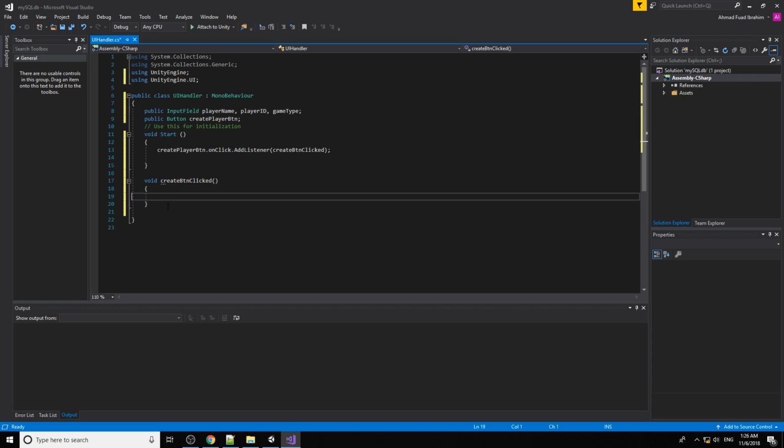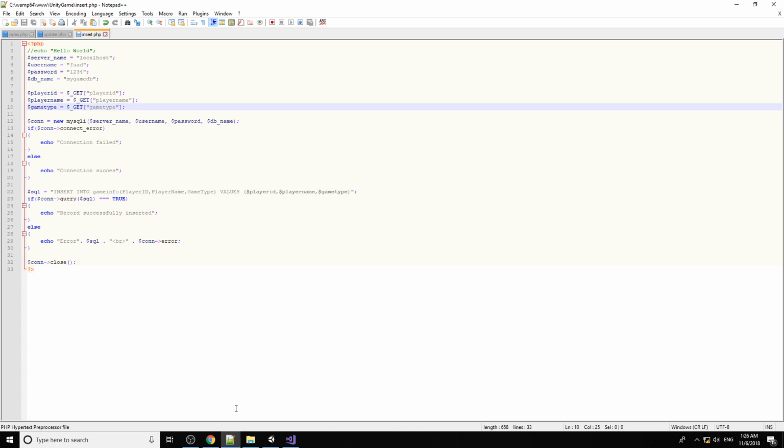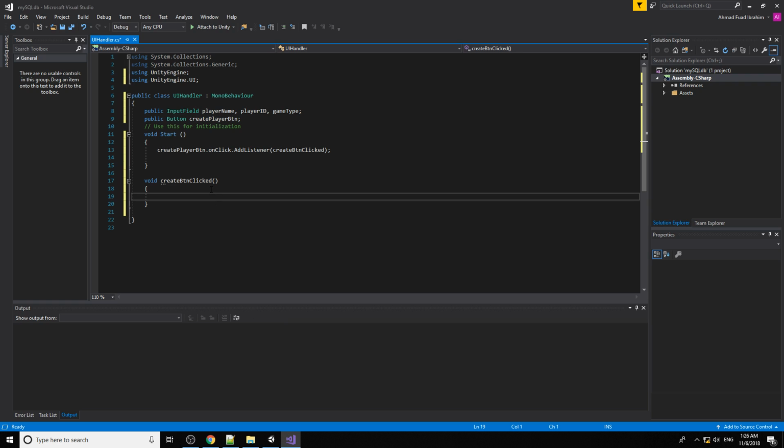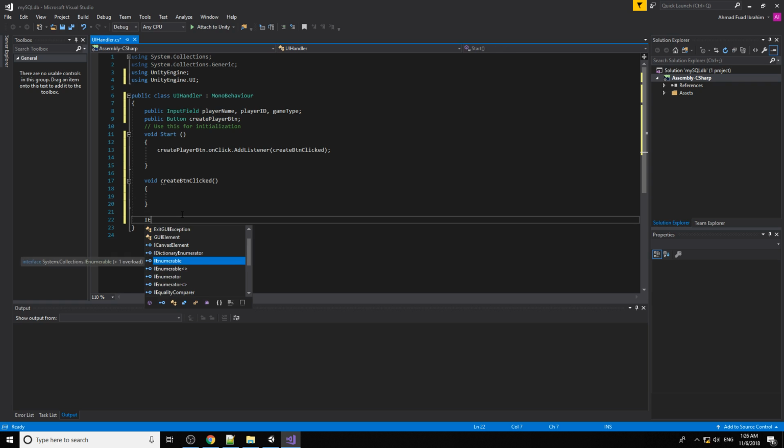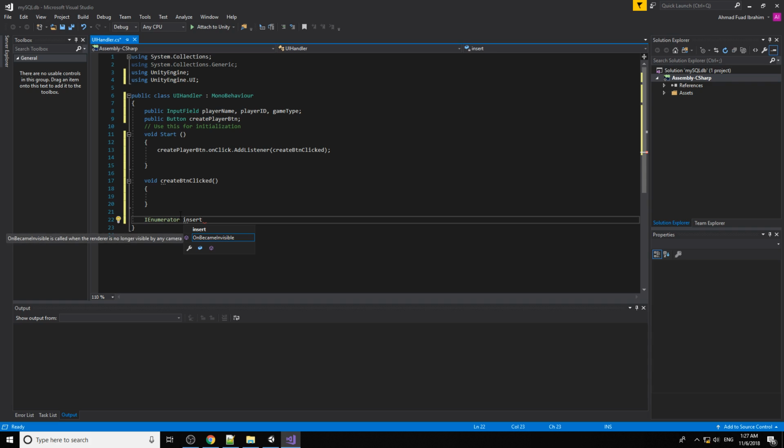For example, when we call that function to the HTTP request, it waits until there is a returned value. We don't proceed to the next step until we have the result, so that's why we use an IEnumerator. So IEnumerator, update, not update, insert report.